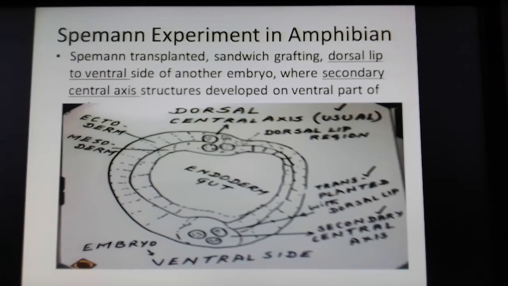Now in this case he found the development of a secondary central axis structure on the ventral side also in the grafted embryo. So that way he came to the conclusion that the dorsal lip region should have the capacity to induce the neighbor ectodermal cells to develop into the central axis structures, irrespective of the place.